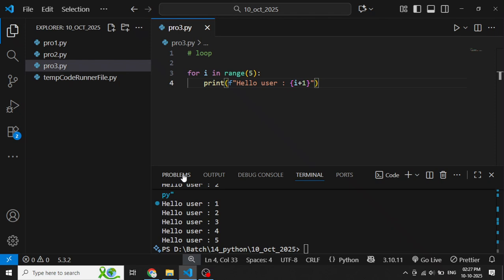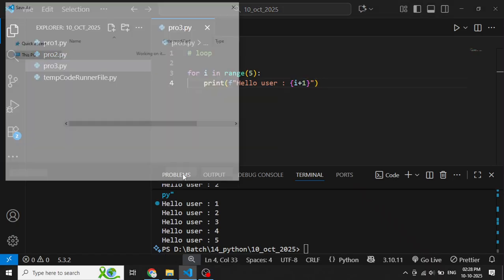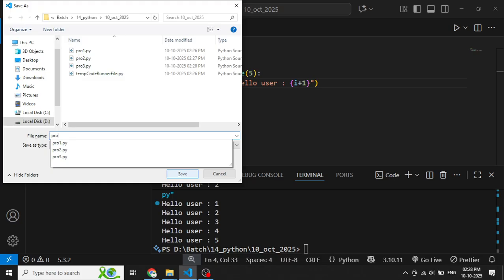No issue at all. Clear? Is there any problem in this? We are executing the loop from 0 to 4, but we have added 1, so we are getting the values 1 to 5. Okay. Control Shift S, save as program number 4.